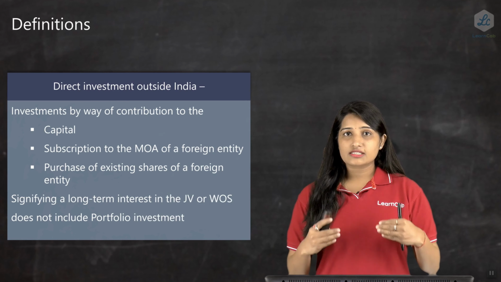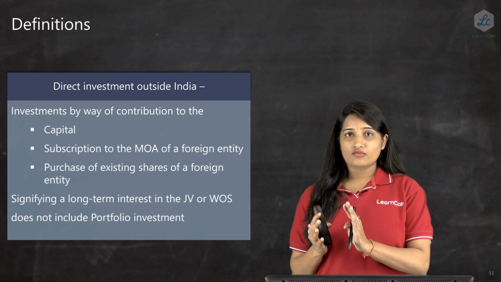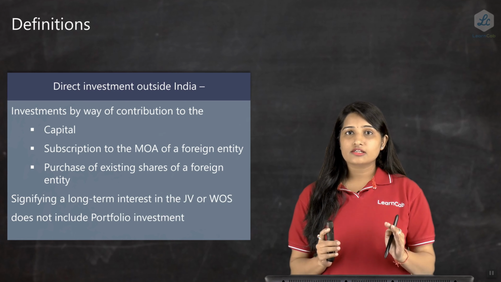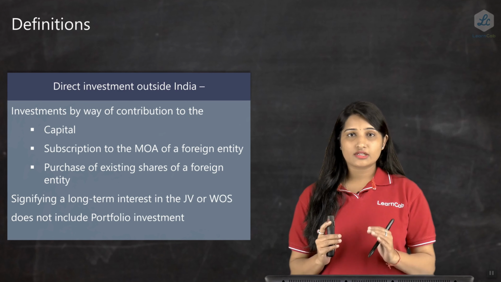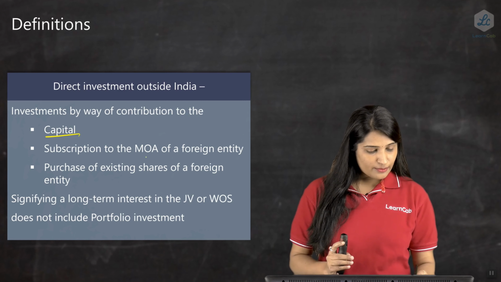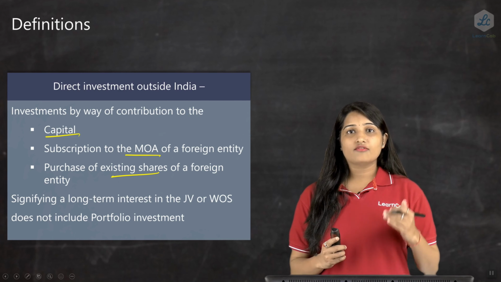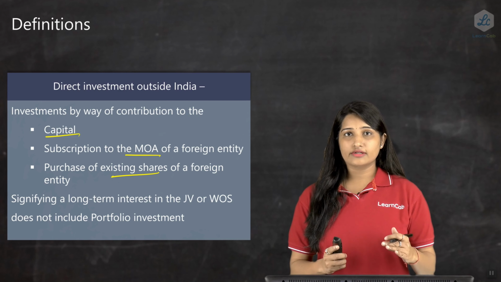By these three ways, it is said to be an overseas direct investment which a person can do outside India. However, it does not include portfolio investment. So this is what it is: by way of a capital, subscription to MOA and purchase of existing shares. However, portfolio investment is not included here.